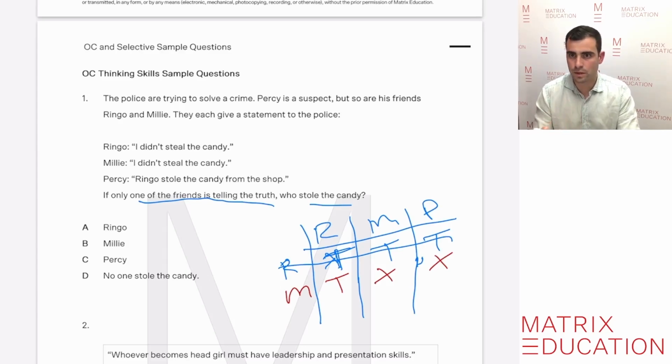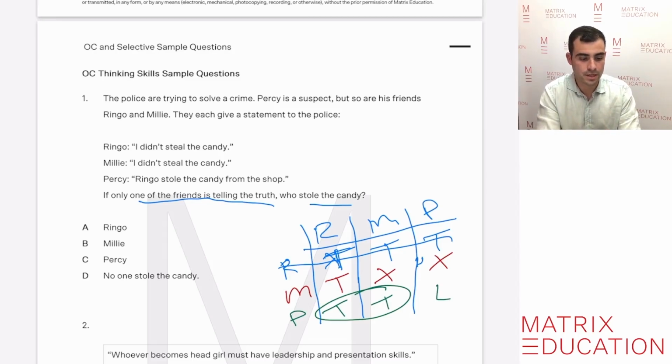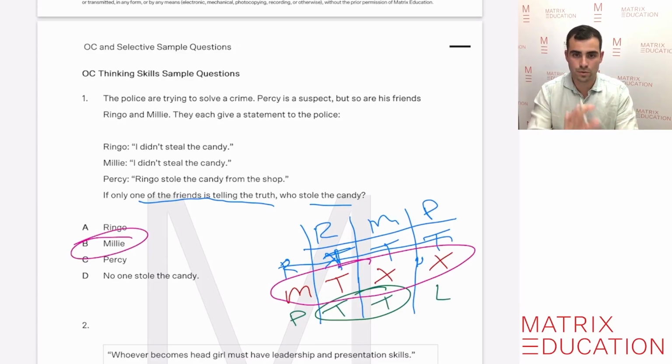Let's just double check to make sure, because it's really important to double check our responses to make sure that we have the right response. So for argument's sake, if Percy stole the candy, Ringo will be telling the truth because he says he didn't. Millie will be telling the truth because she said she didn't. And Percy would obviously be lying because he's saying Ringo stole it. But there are two people telling the truth here, and we're looking for only one person telling the truth. So we know that the answer that we came up with, which is correct, is Millie, that Millie stole the candy. Really tricky question, which requires a formula to work it out.